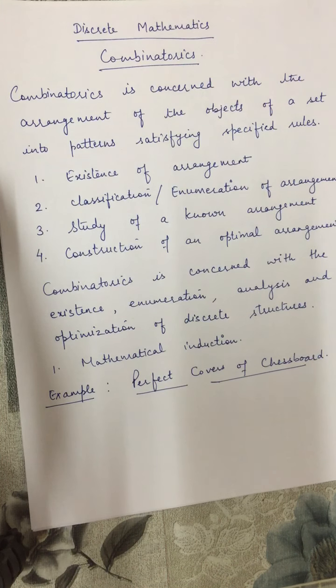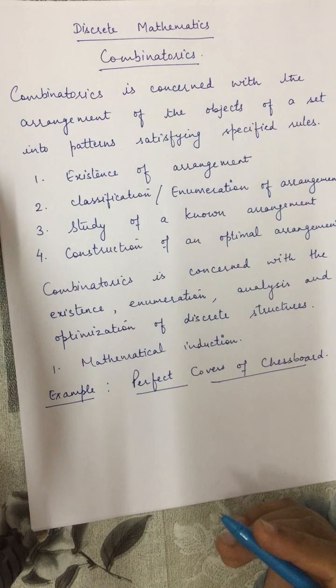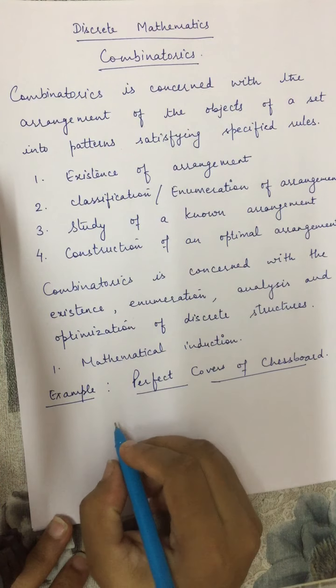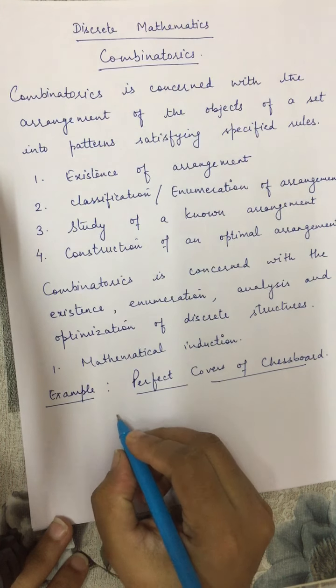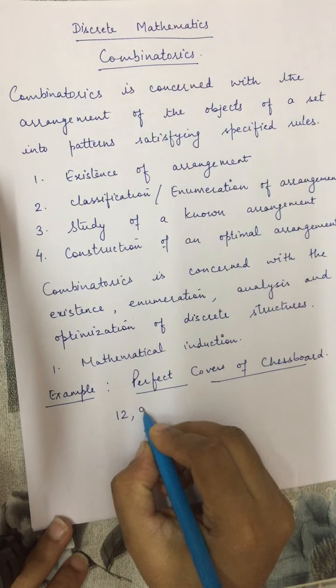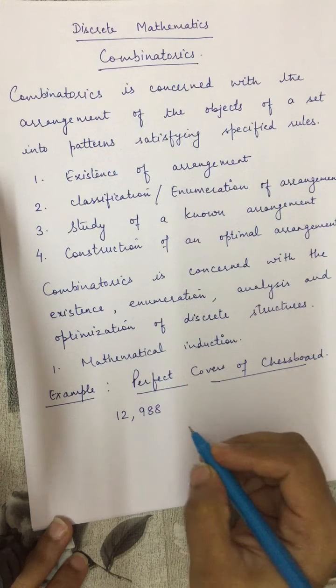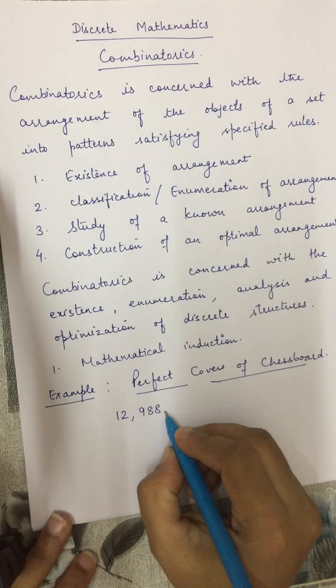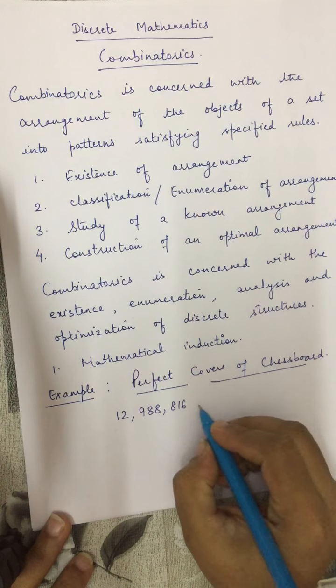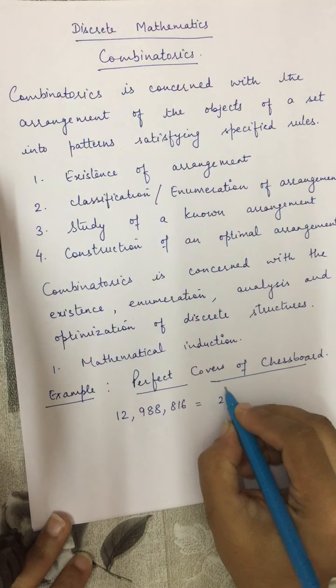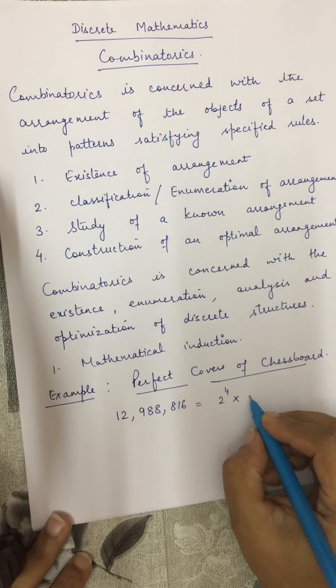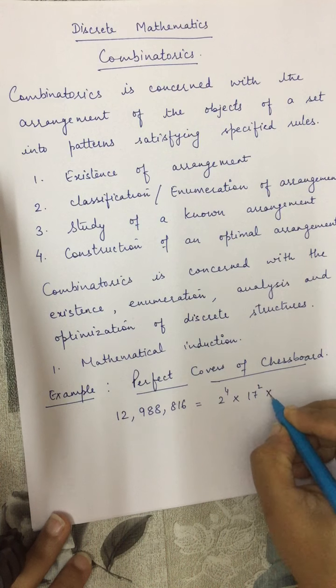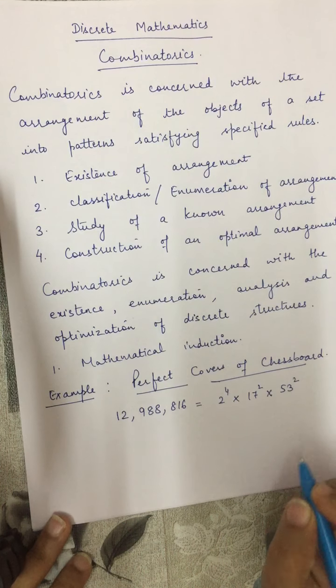Let us see how many. The number was found by Fisher in 1961, and this number is 12,988,816, or you can say it equals 2 raised to 4, times 17 squared, times 53 squared.